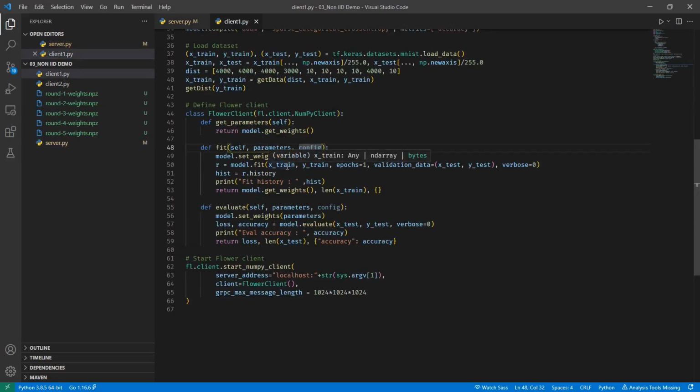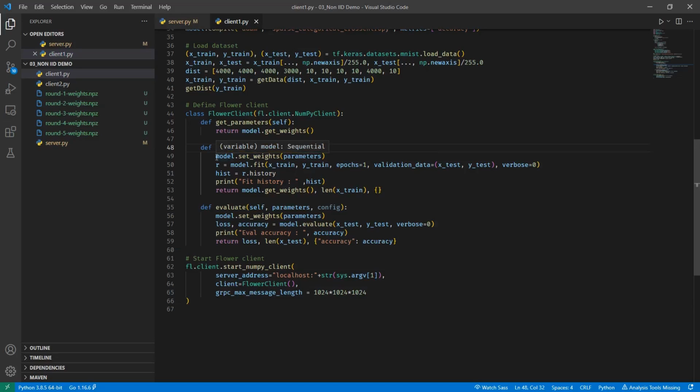So not only just the number of rounds, we can also pass down other things like time, and then maybe some ID regarding which round it is, or maybe the ID of the client, some token that has been assigned to the client, etc., etc. All of that can be passed through this configuration object.